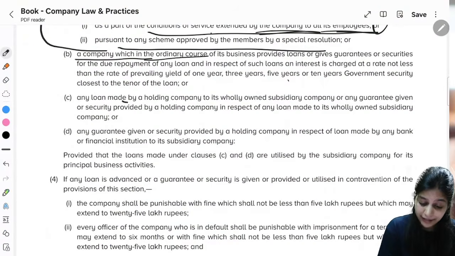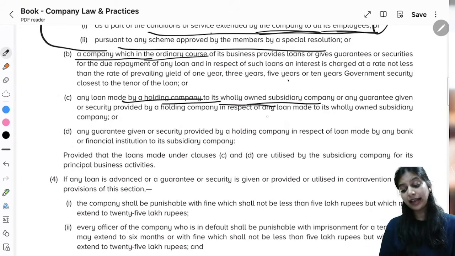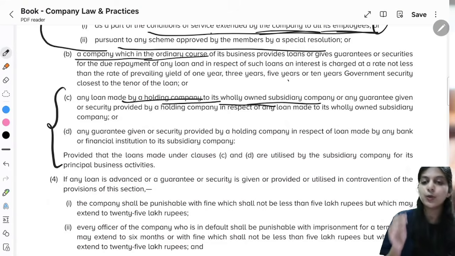Third, any loan made by holding company to its wholly owned subsidiary company, or any guarantee given or security provided by the holding company in respect of any loan made to its wholly owned subsidiary company. We have to read these 2 points together. Okay?